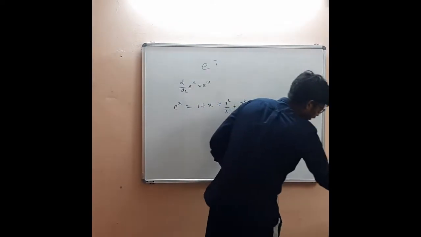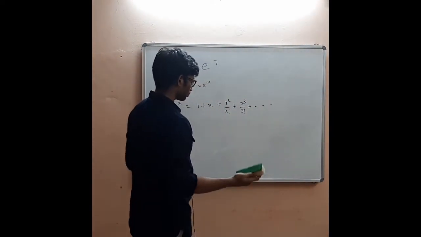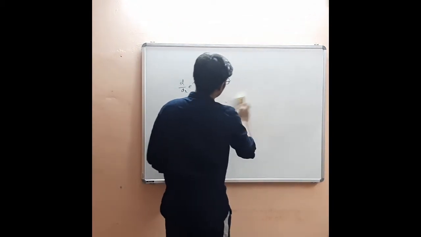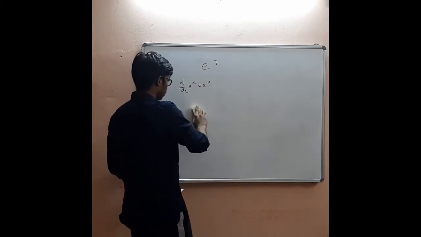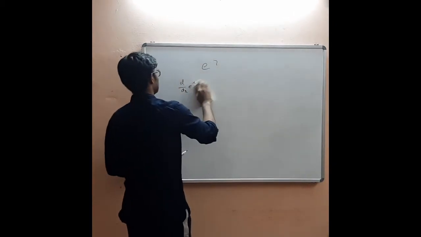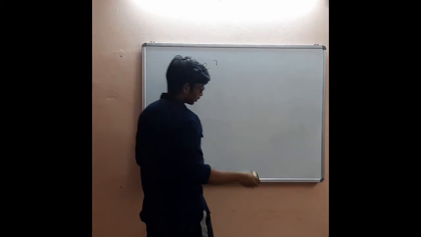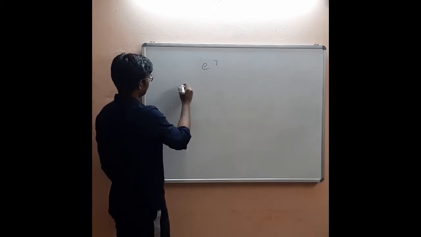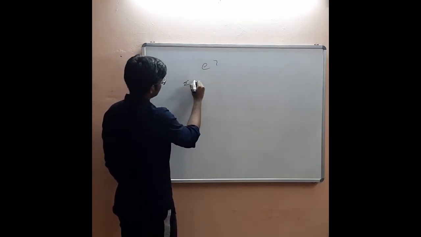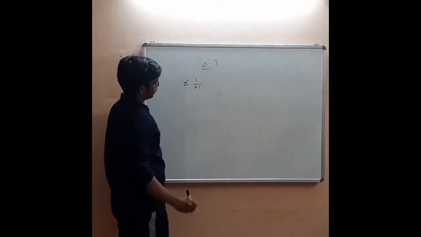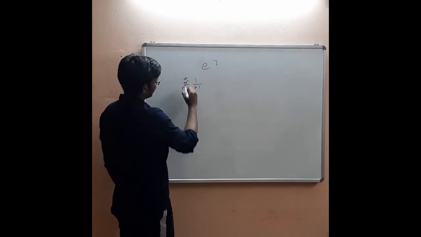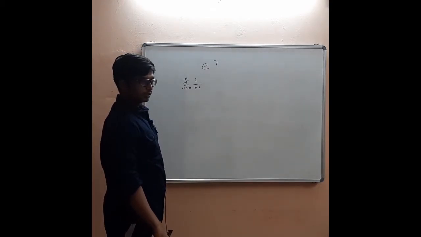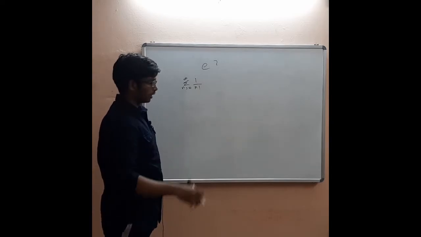Wait, I did not actually prove why this sequence converges, right? This convergence of sequences is an important problem and you should be familiar with it. Many important questions will come in the topic of convergence of sequences and series. I am saying that this series, summation of 1 by n factorial, n is equal to 0 to infinity, actually converges to a particular limit, a particular number, and we are calling it E.